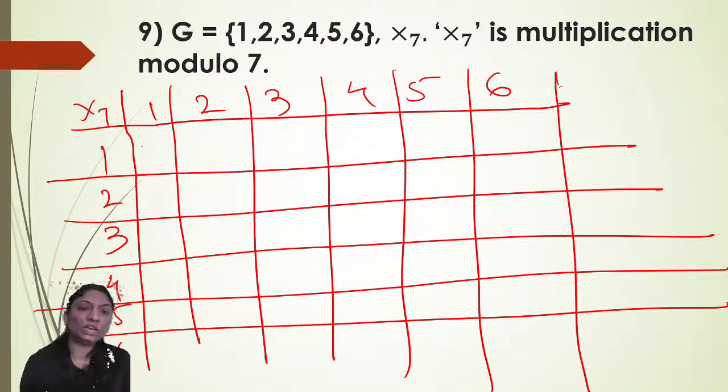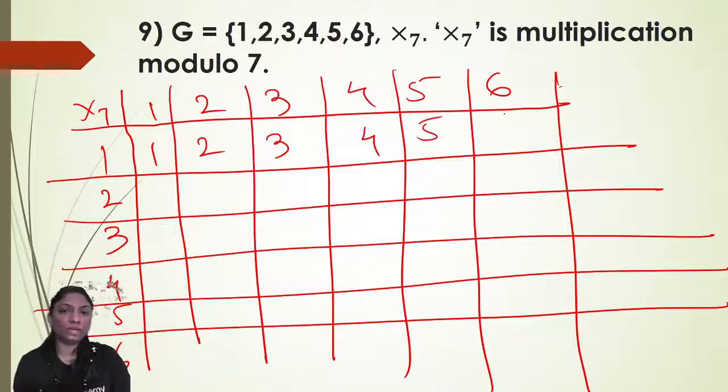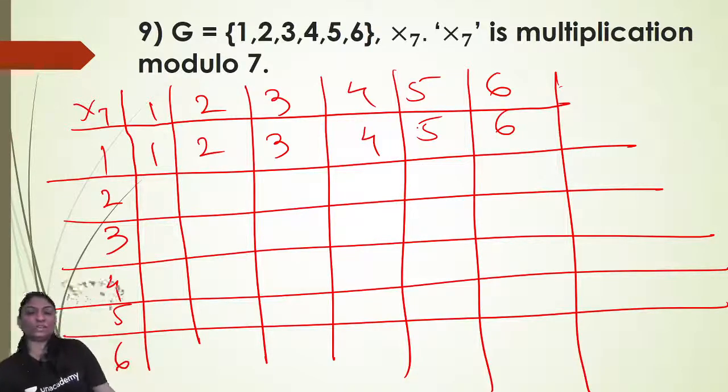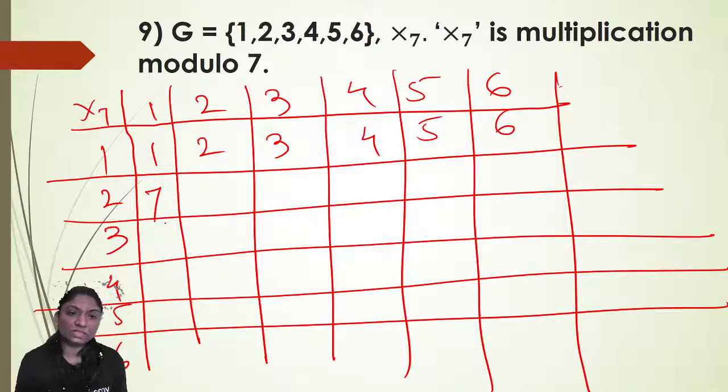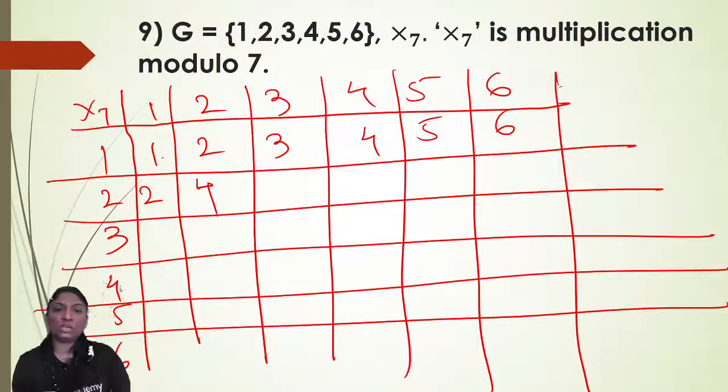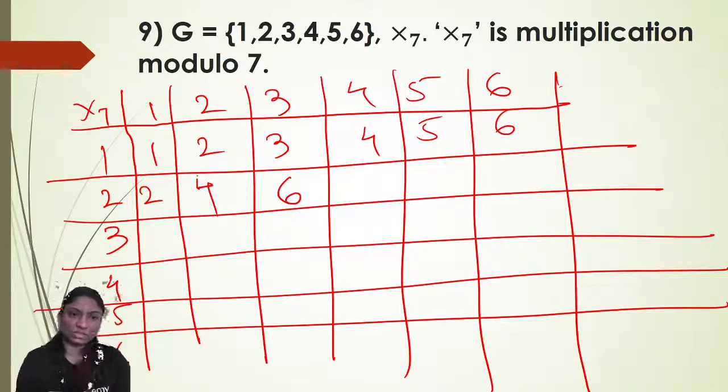Right? So 1 into 1, 1; 1 into 2, 2; 3, 4, 5 and 6, because 6 into 1, 6 divided by 7, remainder is 6. Now 2 into 1, 2 divided by 7, remainder is 2. 3 into 2, 6 divided by 7, remainder is 6. 2 into 4, 8 divided by 7, remainder is 1. 2 into 5, 10 divided by 7, remainder is 3. 2 into 6, 12 divided by 7, remainder is 5.